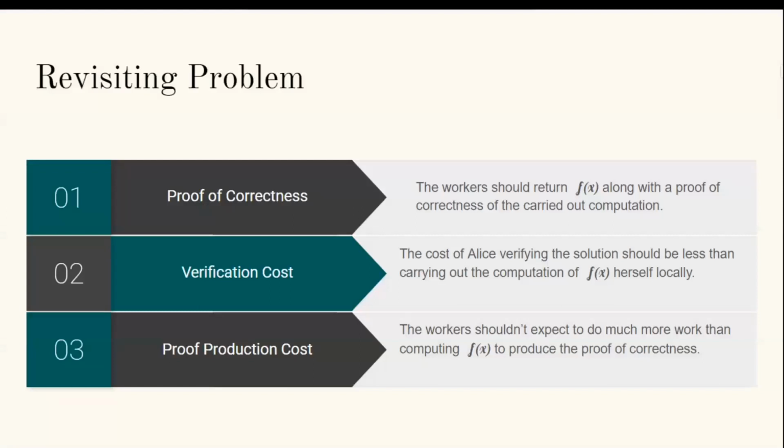Firstly, let's revisit our problem where Alice wants to outsource the computation of a function on a network of workers, where she needs to receive a proof of correctness that doesn't require much work from the worker to do and doesn't require much work from the user to verify.